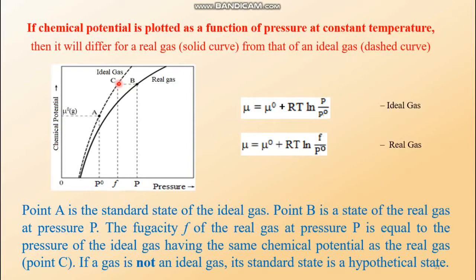Once again, I am saying that fugacity is actually the property of the real gas, not of the ideal gas. But this is the idealized pressure. So the fugacity F of the real gas at pressure P is equal to the pressure of the ideal gas having the same chemical potential as the real gas, which is at point C. If a gas is not an ideal gas, its standard state is a hypothetical state. As I have said, this would have been a hypothetical state.